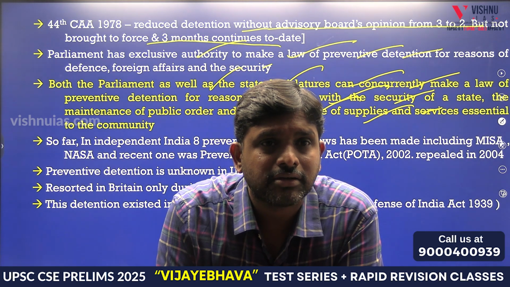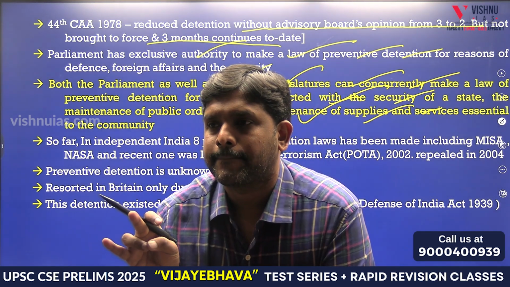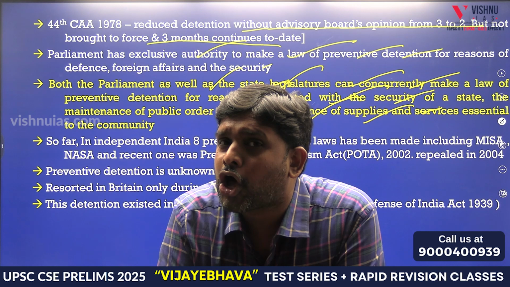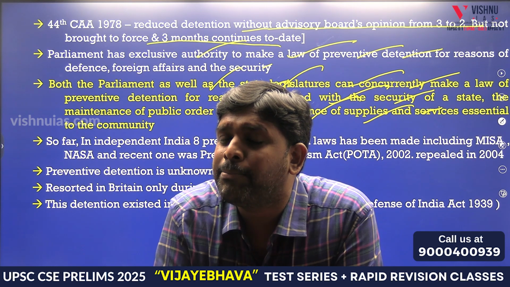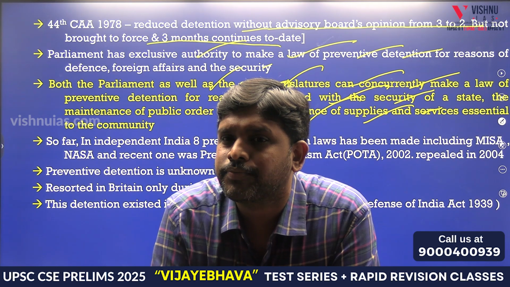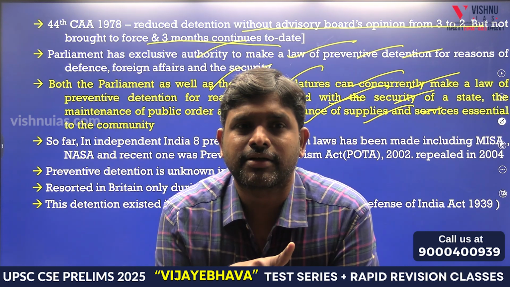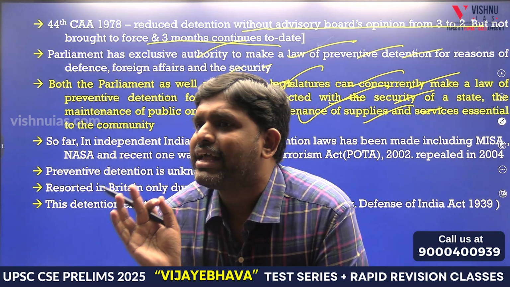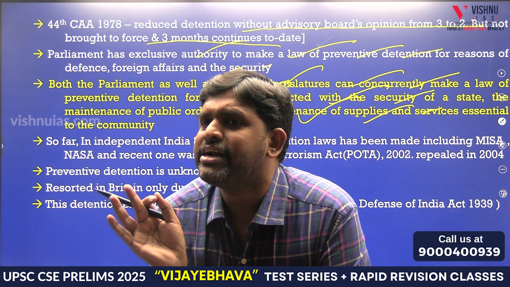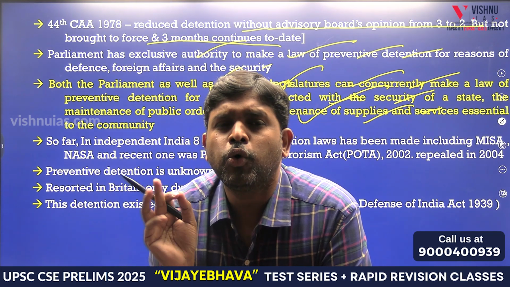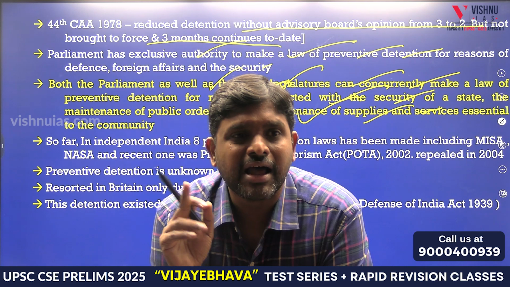Center can make, state can make. Who can make laws with respect to complete application of all the fundamental rights? Only Parliament can make. For implementation of all the fundamental rights, who is the authority to make the law? Parliament.